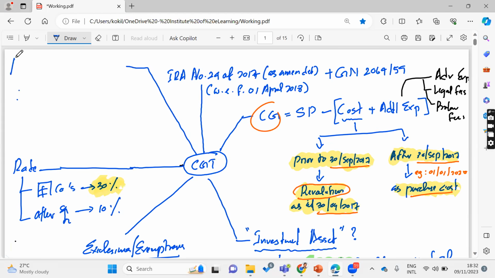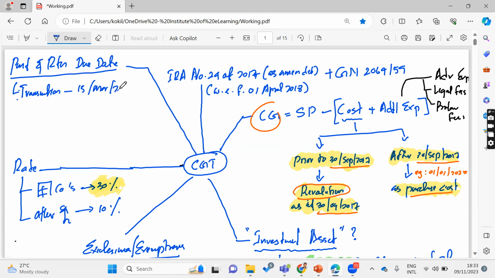Capital gain tax payment and return due date. Here, let's say you make a capital gain transaction. It is happening, let's say, 15th March 2023, right?